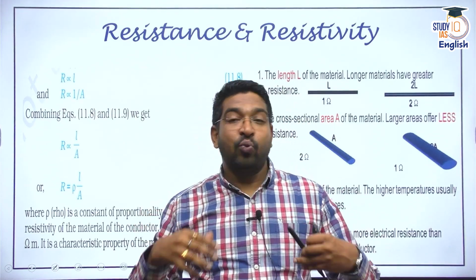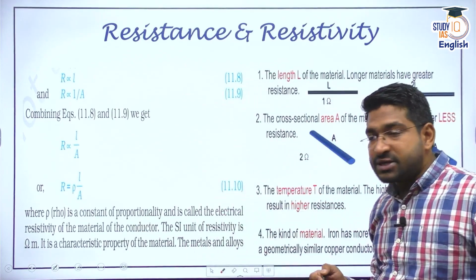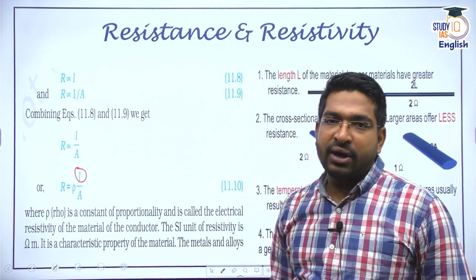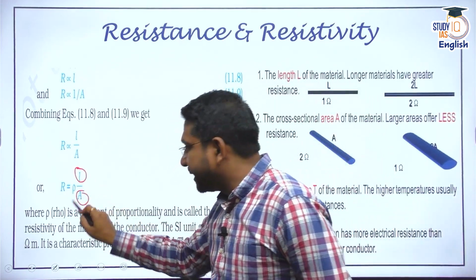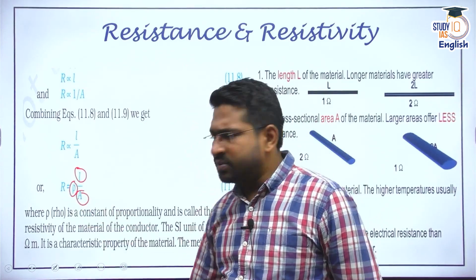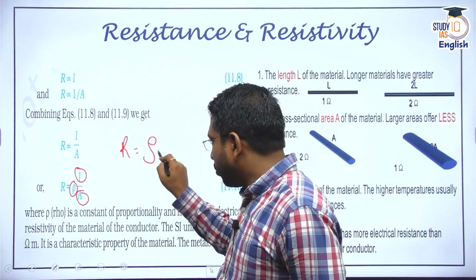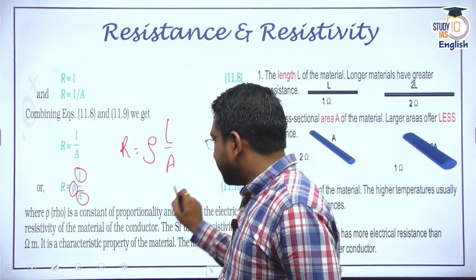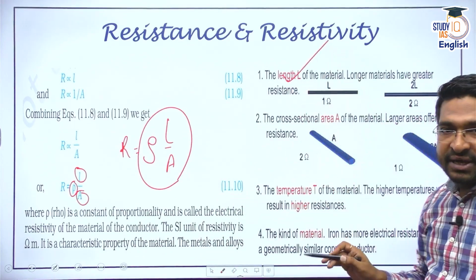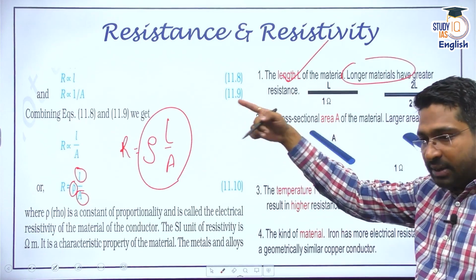All right. Now, what does resistance depend upon? Resistance basically depends upon the length of the conductor, the length of the material. It depends on the area of the material, and it also depends on a constant which is connected to that material. It is denoted by rho. So resistance is equal to rho length by area. So resistance depends on the length of the material. Please remember, longer the material, greater will be its resistance, because it is directly proportional.